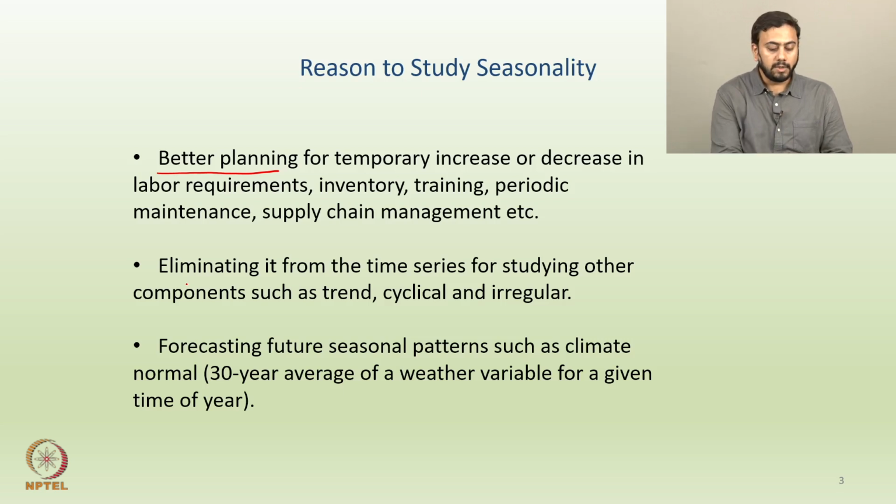Okay. And then there is one more interesting reason, in regards to forecasting. Let's say forecasting future seasonal patterns such as climate changes, right. So, there is a term called climate normal. Climate normal is nothing but the 30-year average of a weather variable for a given time of year. Right. So, climate normal means on an average what should happen over a 30-year time span.